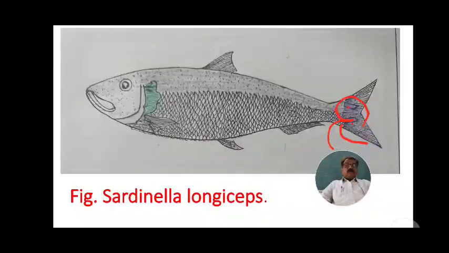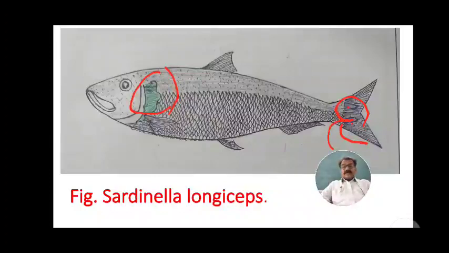Prominent greenish golden spot present on the upper hind margin of the operculum. This is the prominent greenish golden spot. It is also another identifying character of Sardinella longiceps.